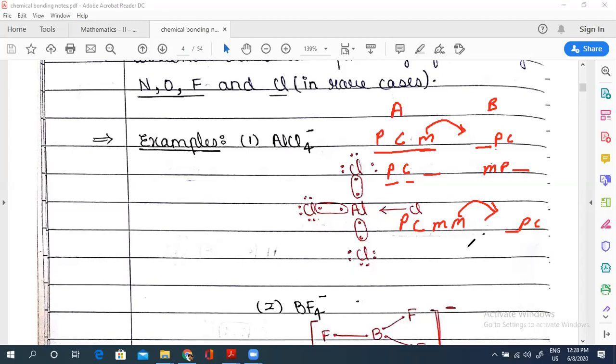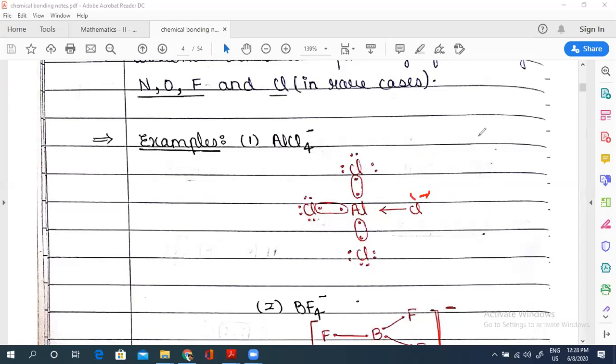See, it is not about noble gas, it is about lone pair, availability of lone pair. I'll give you one more example. So this is Cl minus, by the way. Someone is saying that it is Cl, no, it is Cl minus. I'm talking about this nitrogen.